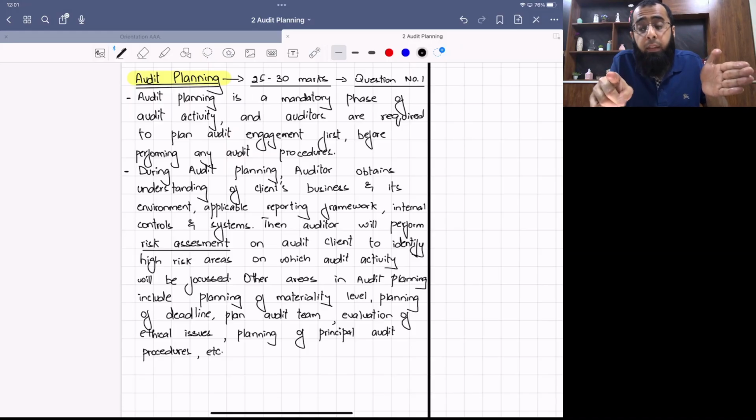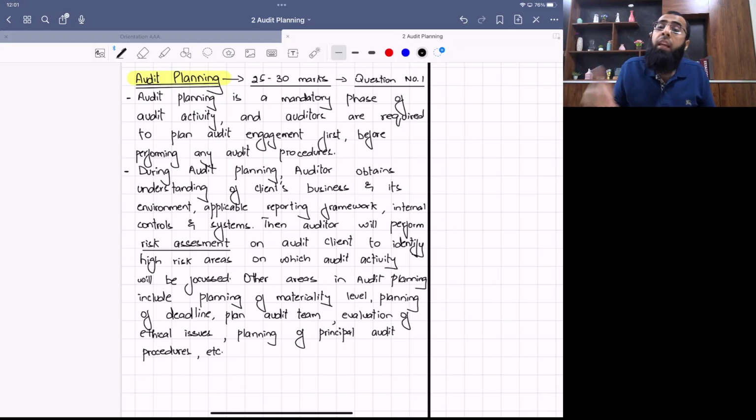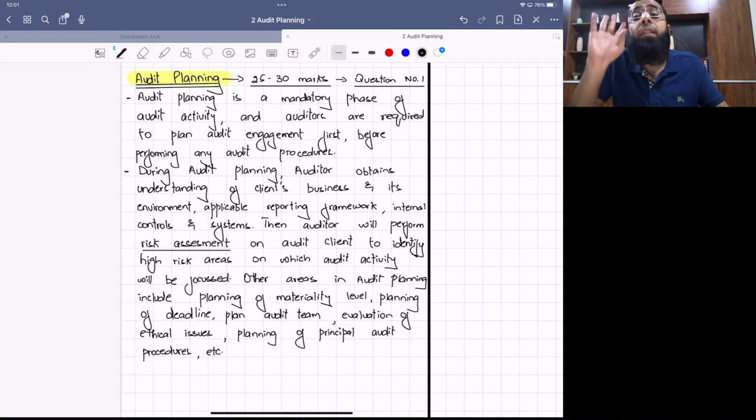And then he goes into each of the heads of the financial statement. Let's do planning for receivable now. Who will do the audit of receivable? Like from the audit team, who will go there? What is the deadline for receivable? What is the materiality level which will be allocated to the receivable head?